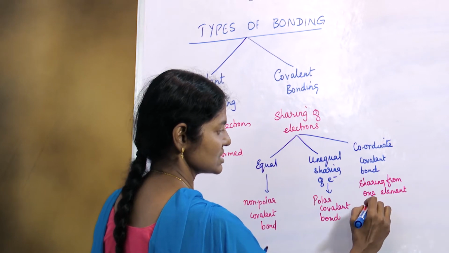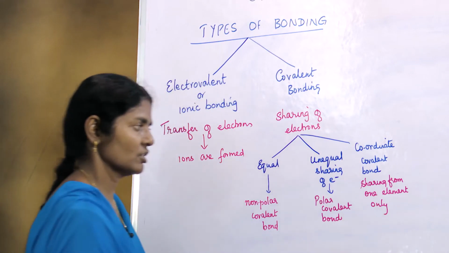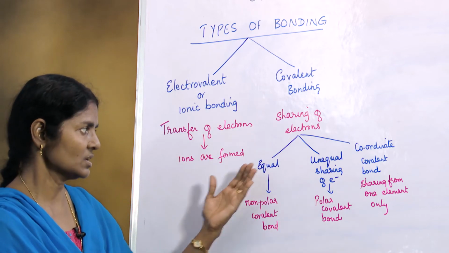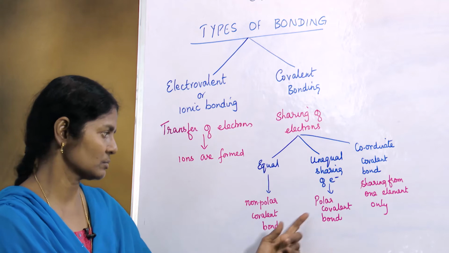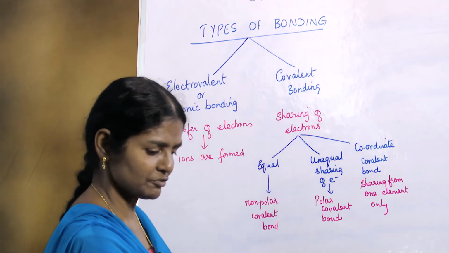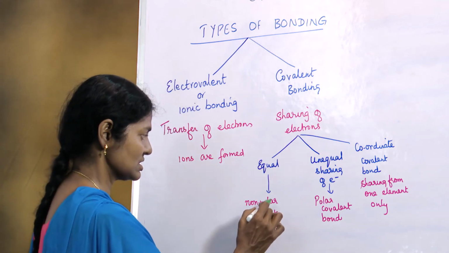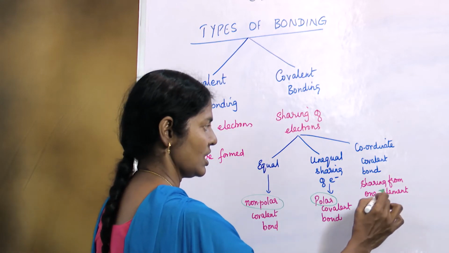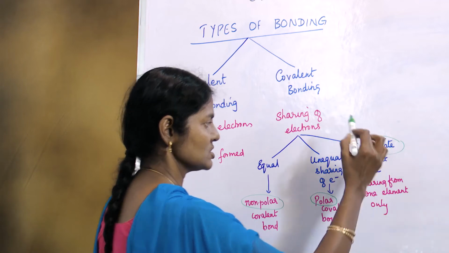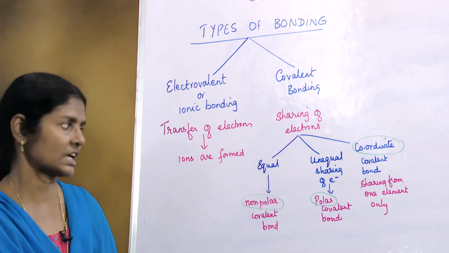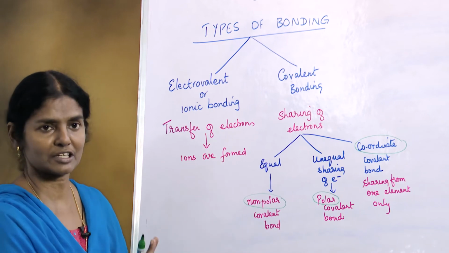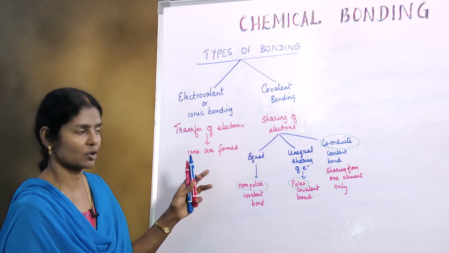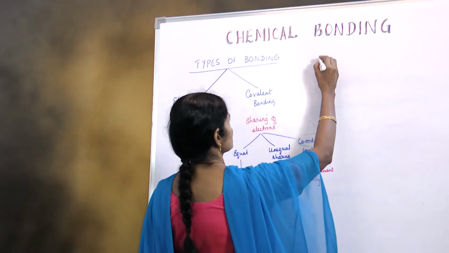We'll be seeing these things in detail later on, but as of now we need to know the classification: equal, unequal and coordinate covalent bonding. So these are the three different types of sharing bonds that can be formed. One is non-polar, one is polar, and this is coordinate covalent bonding, also called dative bonding. So these are the different types, and we are going to move straight away into ionic bonds or electrovalent bonds.